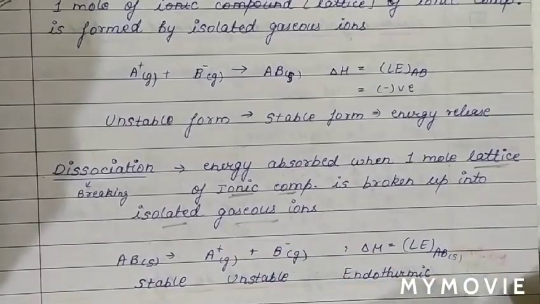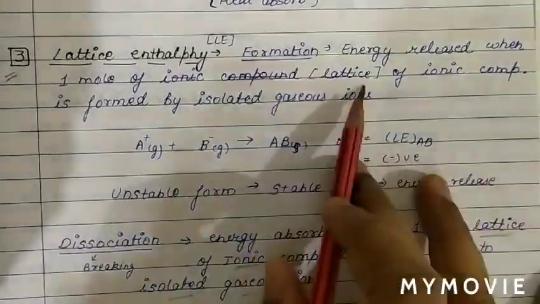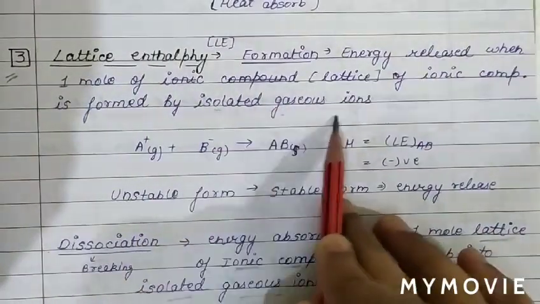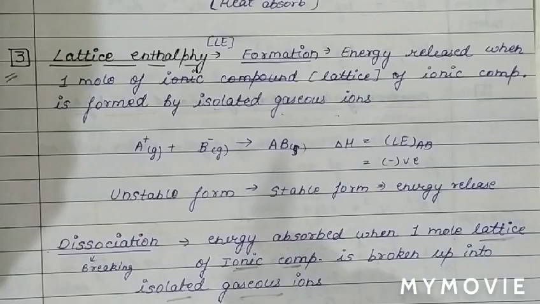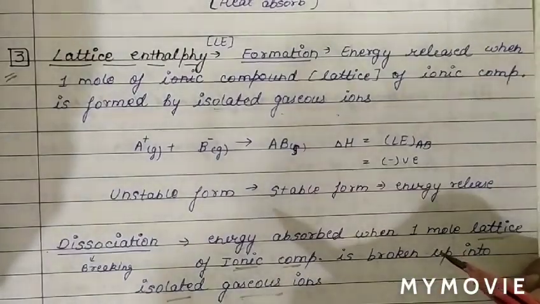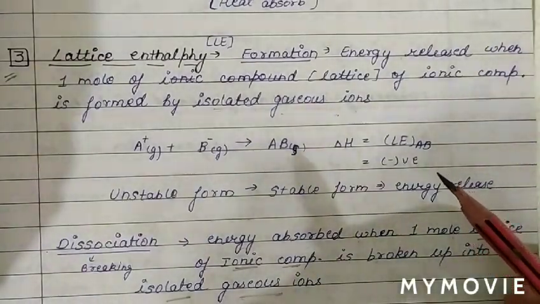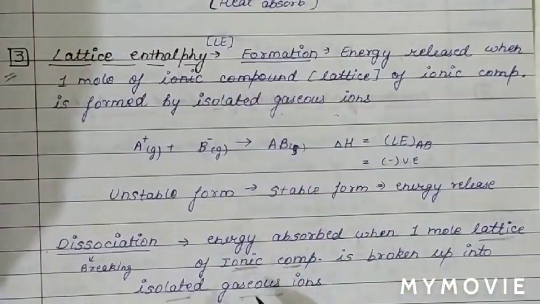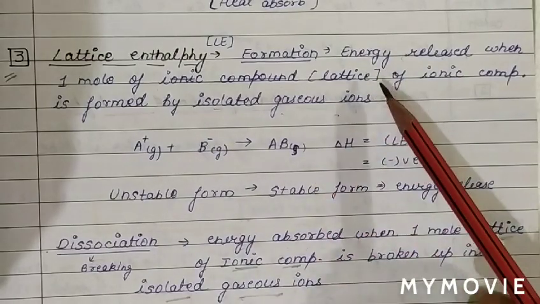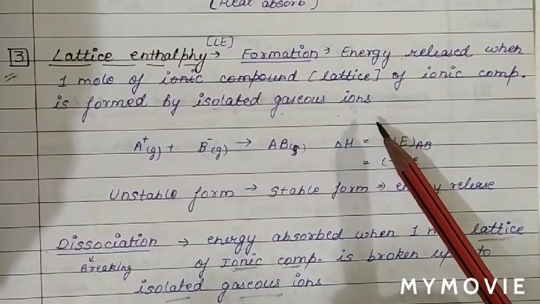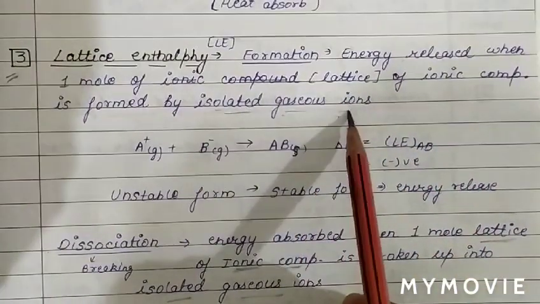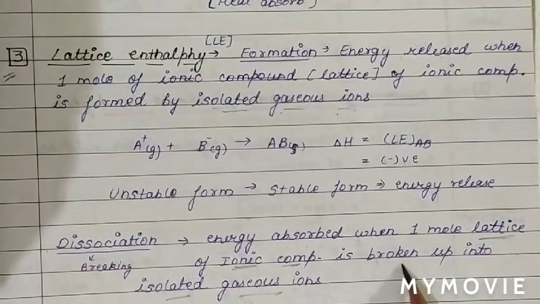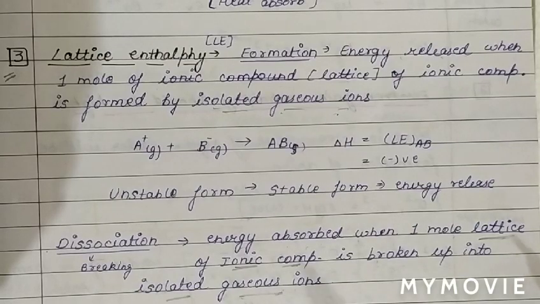Or we can say it is the energy released when 1 mole of ionic compound is formed from isolated gaseous ions. These two are the reverse of each other. Whether it is the energy released on formation of 1 mole of ionic compound from gaseous ions, or the energy absorbed in dissociation of 1 mole of lattice into its gaseous ions, it is called lattice energy.